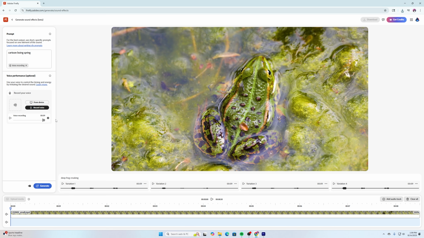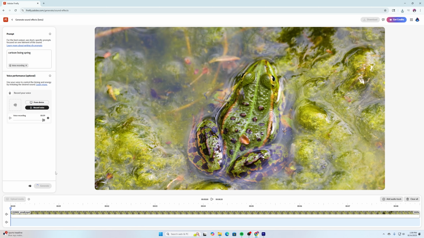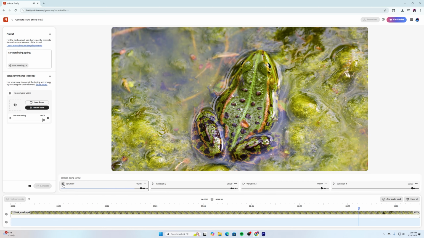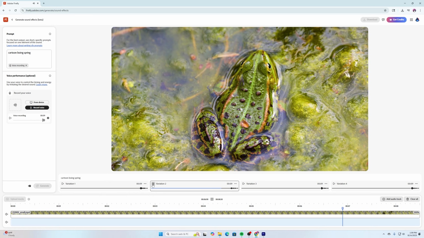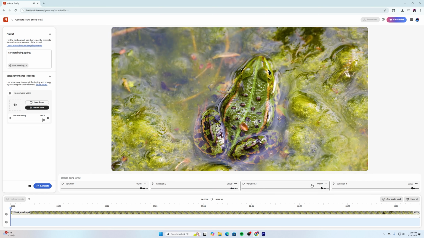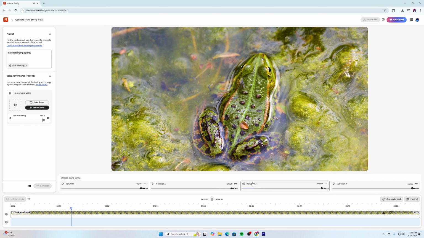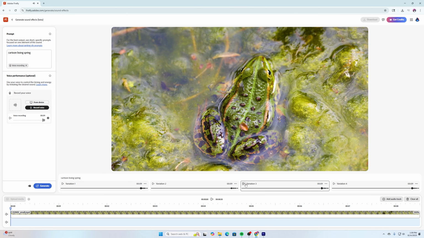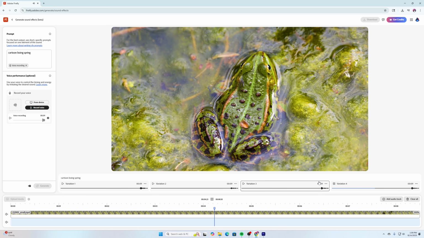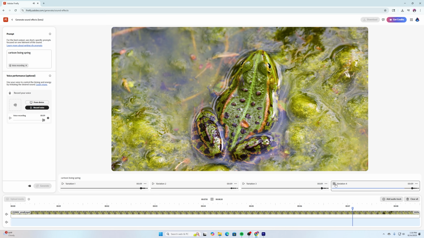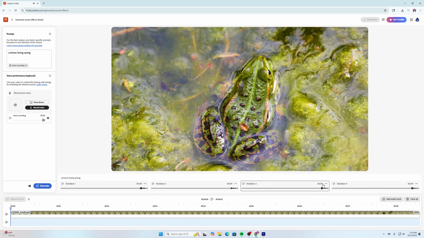Boing. All right, now we're going to go here to generate and hear what we come up with. Let's try the first one. That's not bad. Let's look at variation 2. I like that one even a little bit more. Let's try 3. I like 3 the most. Gets better each time. Variation 4. Actually, I think I'm going to go with 4. All right, so I'm going to download that one. It's going to put it into my download file.